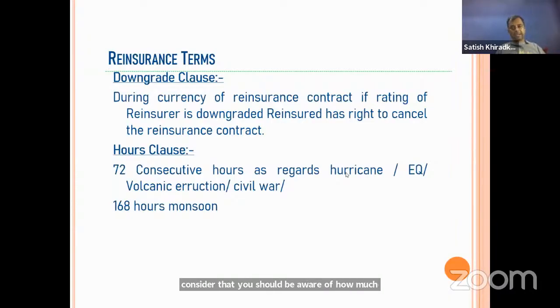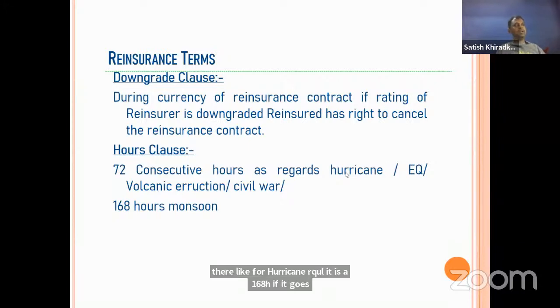Like for hurricane, earthquake, volcanic eruption, civil war, there are 72 consecutive hours, and for the monsoon, it is 168 hours. If it goes beyond that, then another excess will come.